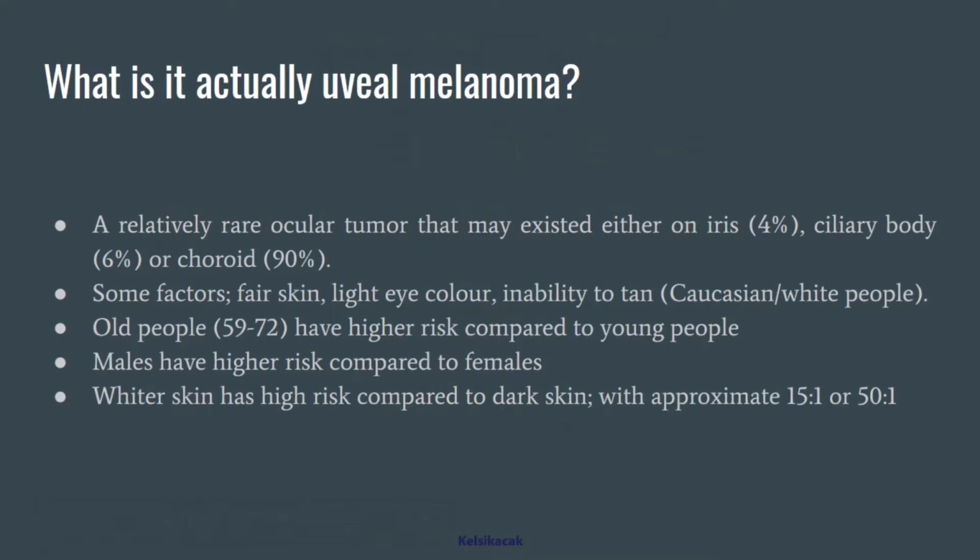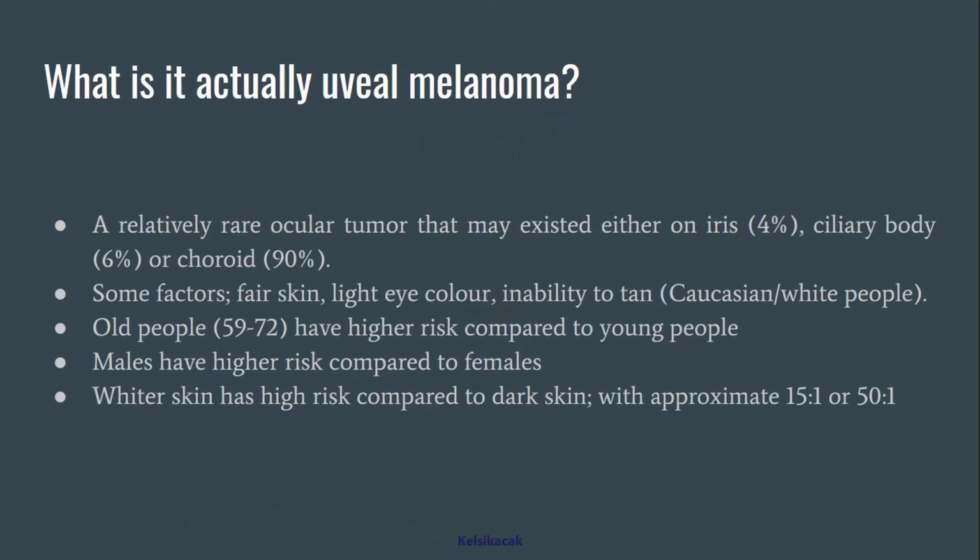Basically, these three parts of the eye, the iris, ciliary body, and choroid, make up the uvea itself. So when it comes to uveal melanoma, there is a high chance that these three parts will be involved. There are some factors that induce this disease: people with fair skin, light eye color, and the inability to tan. Basically, white or European people with fair skin are more prone to this kind of cancer.